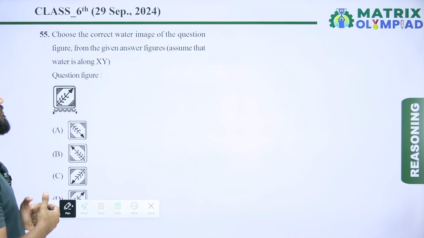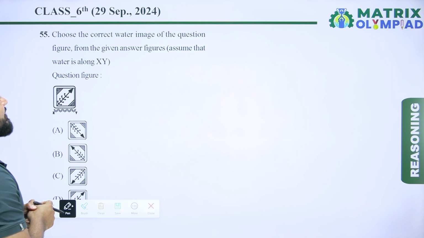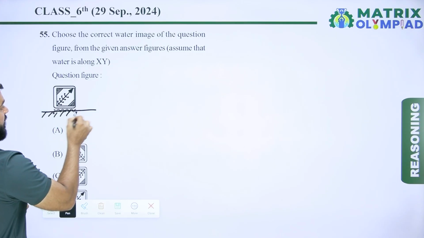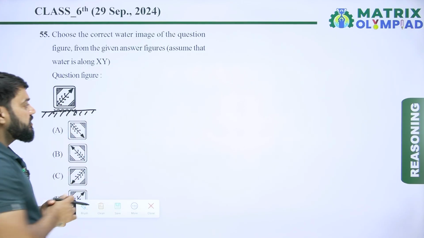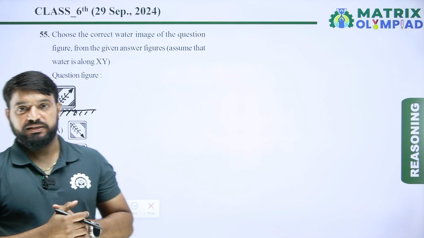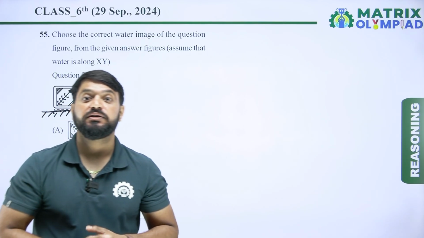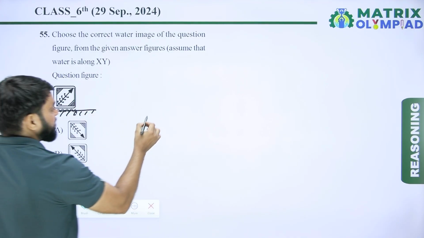Choose the correct water image of the given figure from the given answer figures. Assume that the water is along XY. So this is the water. Now find the water image of the given figure. In the water image, the part of an object which is near the water will remain near the water in the water image.